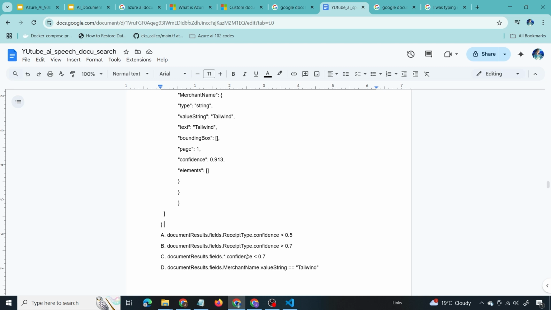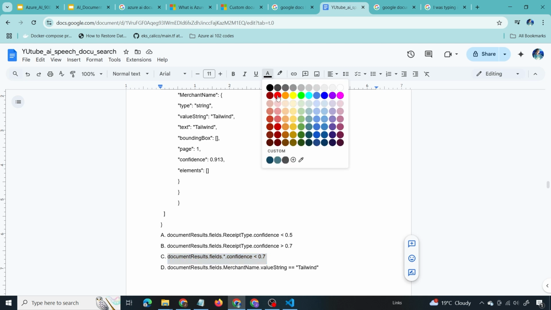documentResults.fields.star.confidence is less than 0.7. So it is a wildcard. If in any of the fields the confidence level is less than 0.7, we have to trigger manual evaluation. So that is exactly what we need. So in this scenario, the merchant name has higher confidence. But if you're providing another document, this confidence level could be less. So in any of the fields, if the confidence level is less than 70%, we have to trigger the manual review. So this is the correct option, option C.